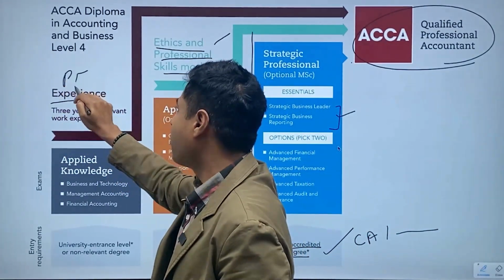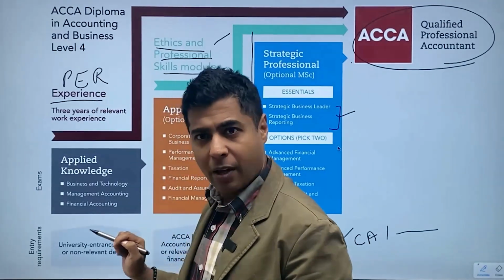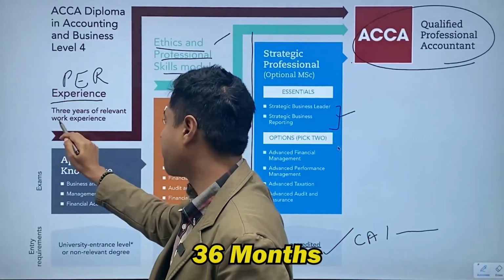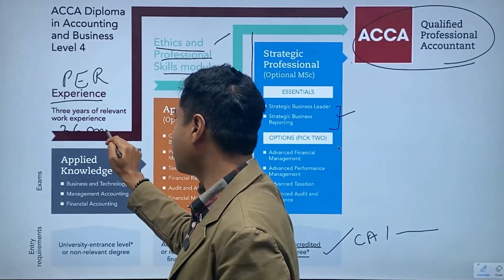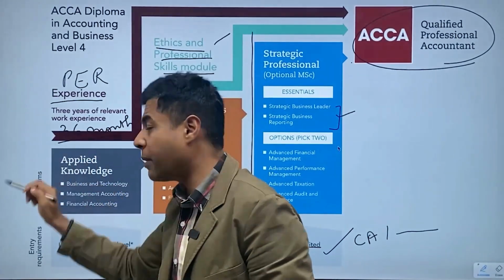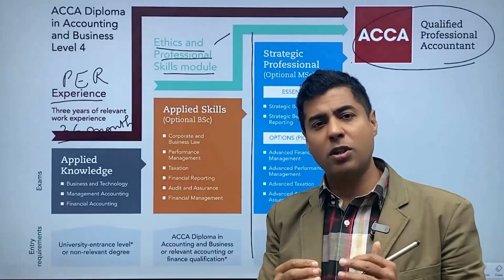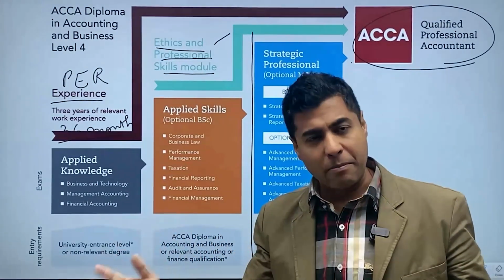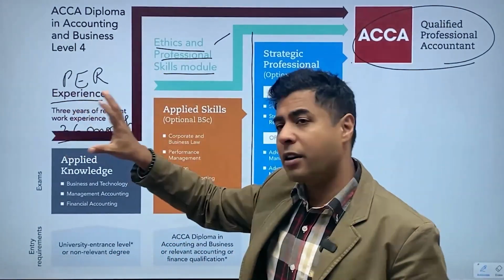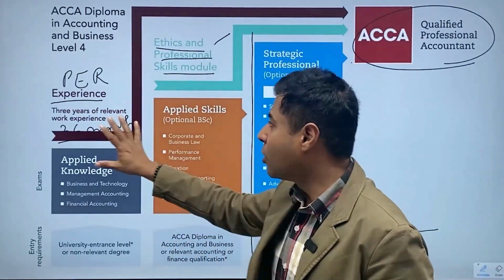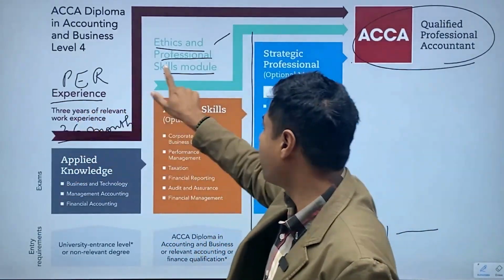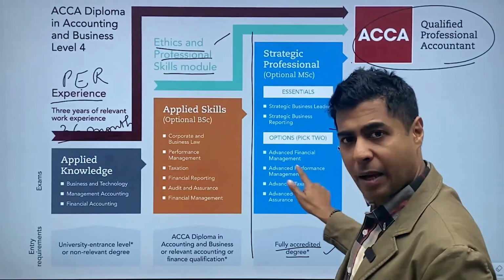This is called practical experience requirement. These are 36 months. So there is a 36-month practical experience requirement under an IFAC member. So somebody who is a qualified accounting body member is the person under whom you have to work for 3 years to get this. So you get this plus all of these examination.